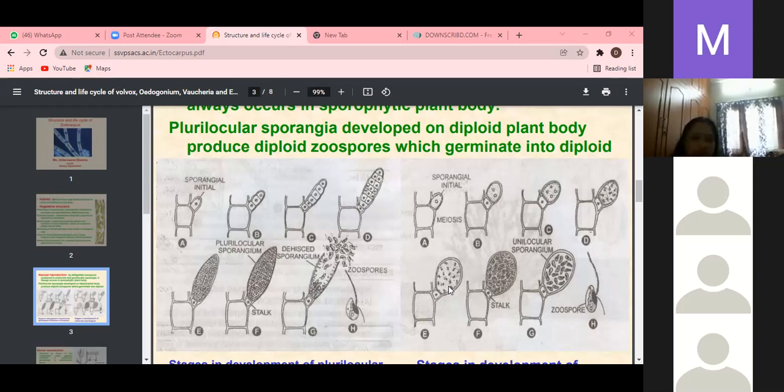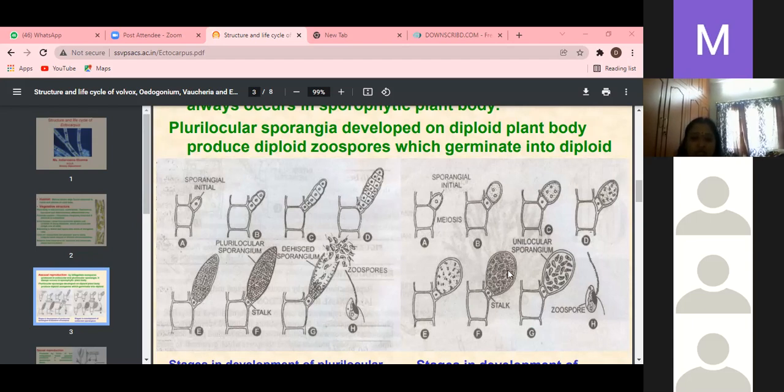Then cytoplasmic cleavage occurs, and these 32 or 64 biflagellated cells form. You can observe pictures E, F and G. These are the 32 or 64 biflagellated haploid meiospores or gonozoospores. After mitotic division, how many cells form? 32 or 64 biflagellate zoospores form.